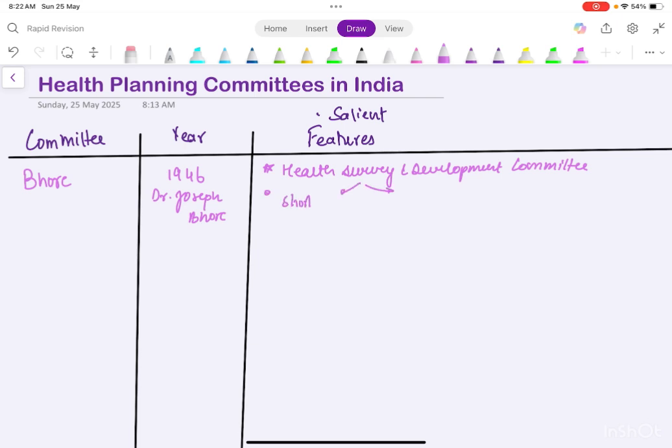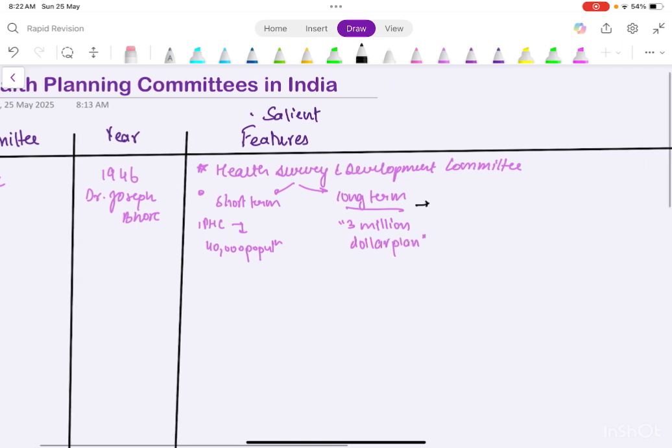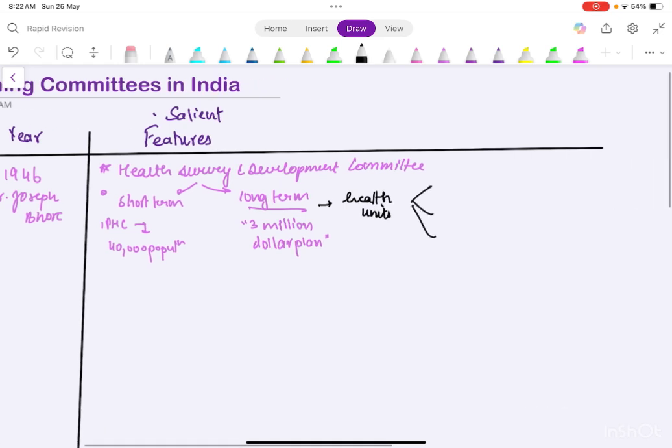One was short term and one was long term. Short term involved that one PHC should be set up and it should cover 40,000 population. The long term plan is also called the 3 million plan. In this they said that we need to establish health units at 3 levels: a primary health unit, a secondary health unit, and a regional health unit.